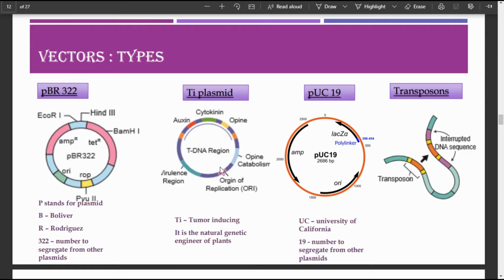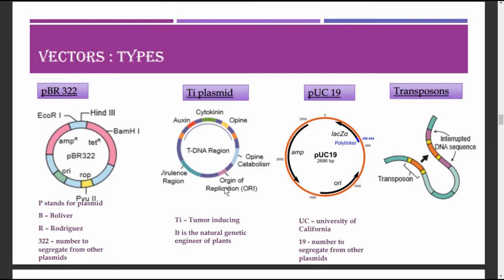The Ti plasmid is found in Agrobacterium tumefaciens, and this is responsible for inducing tumors in several dicot plants because it carries a gene called tra gene, and this tra gene will help in the transfer of T-DNA, transfer DNA. It has the onc gene, which will code for oncogenicity, that means cancer. So tumor inducing, onc gene, or Ti. So the plasmid is called Ti plasmid.